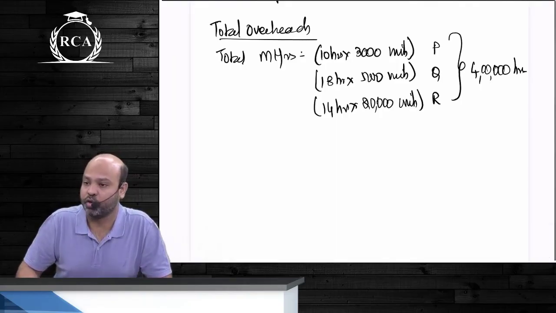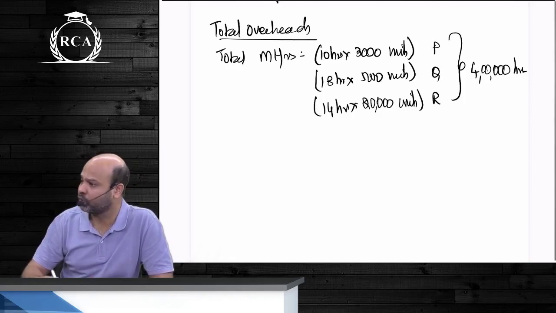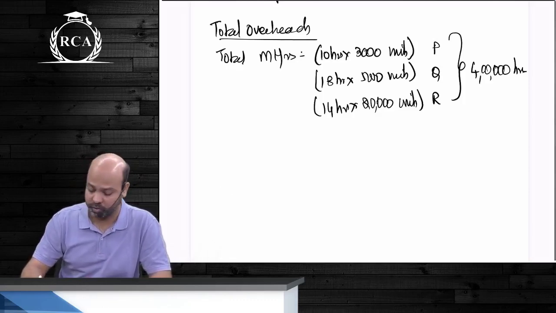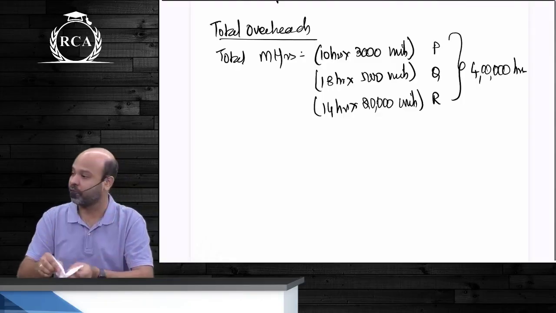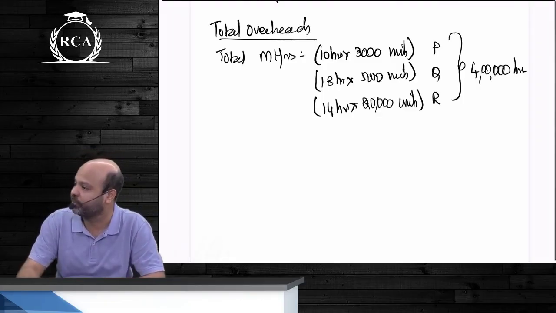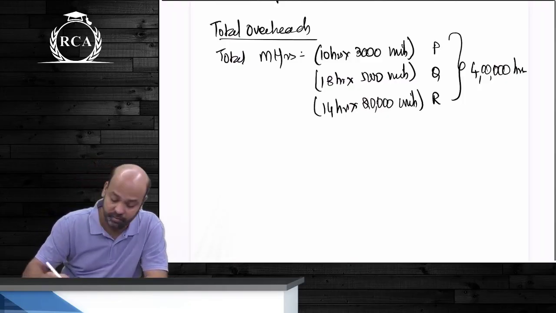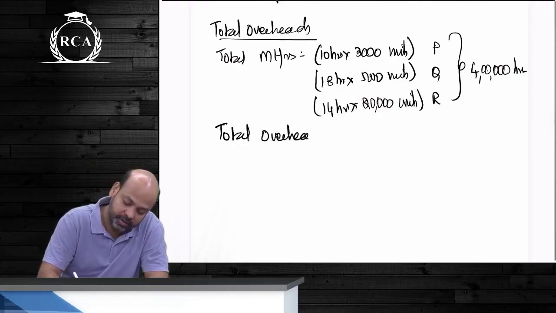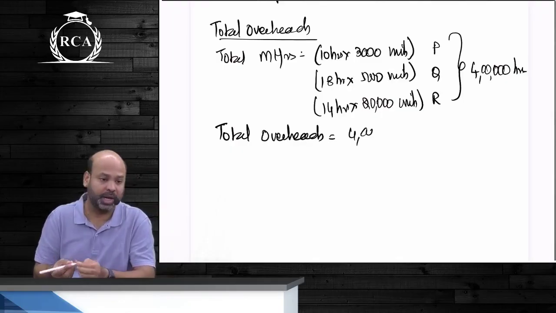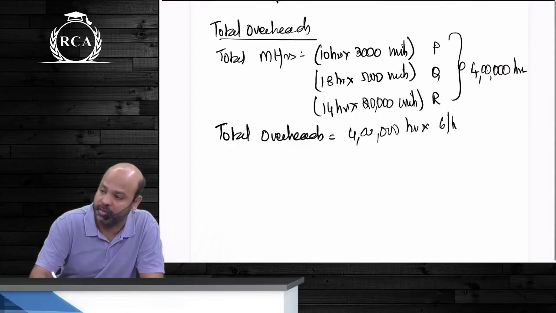And you know that your overhead absorption rate was 6 rupees. This was the reason why in the previous question I made you to write total overheads under both traditional and ABC, so that you understand it doesn't matter whether you follow traditional or ABC. Overheads that you're allocating beta would still be the same. समझ में आ रहा है बेटा देवांश? What will be your total overheads guys? 4 lakh hours multiplied by 6 rupees per hour, and that beta would be 20.